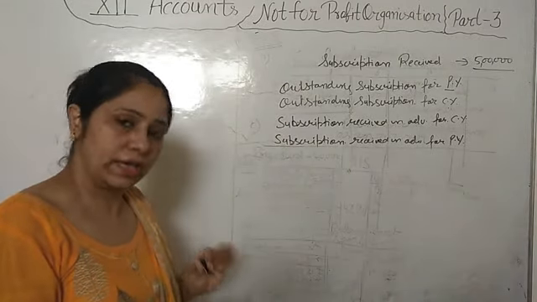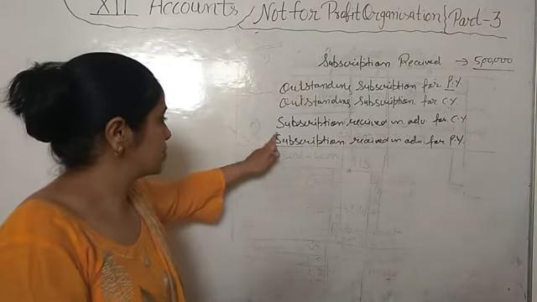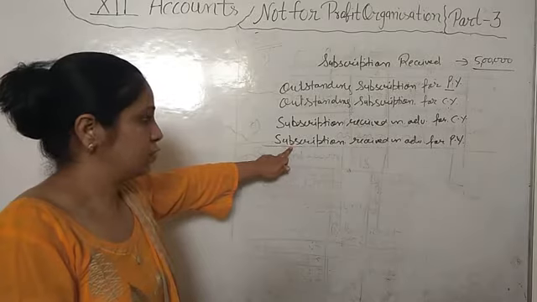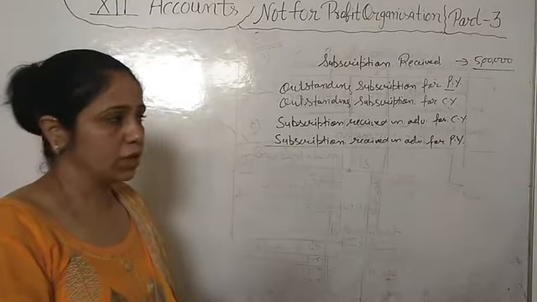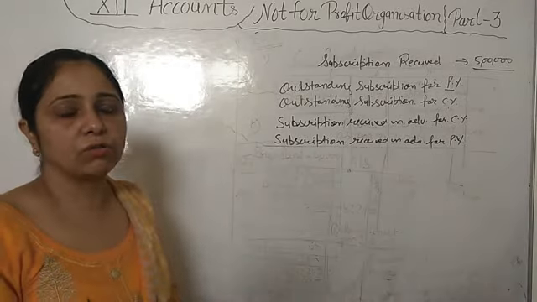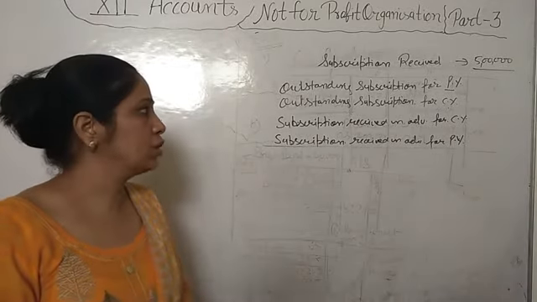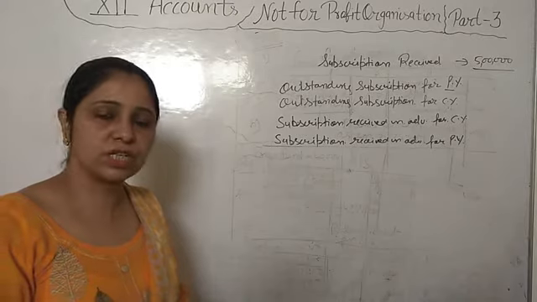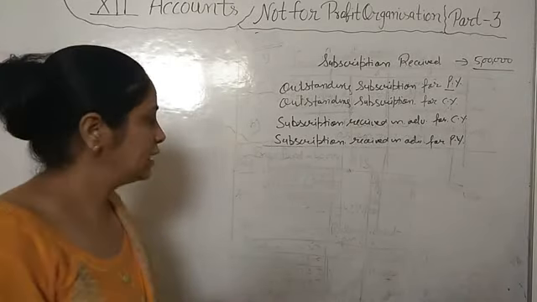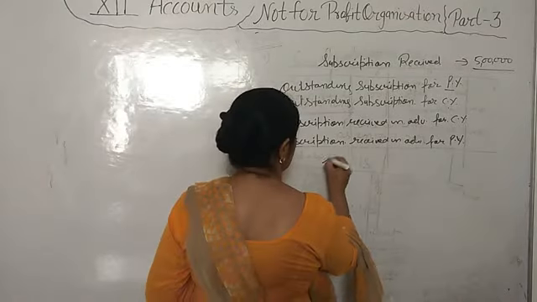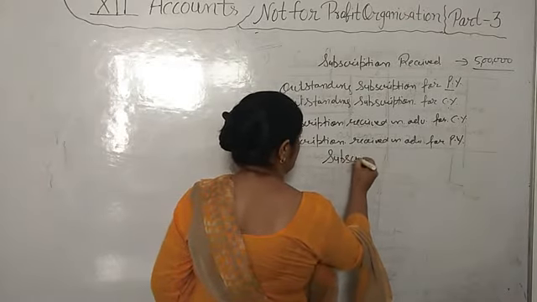The current year's is of course there, and some members have paid in advance for the next year, that is also included in this 5 lakh. Then how will we find out the total subscription of current year, received and not received? We can find out by the subscription account.